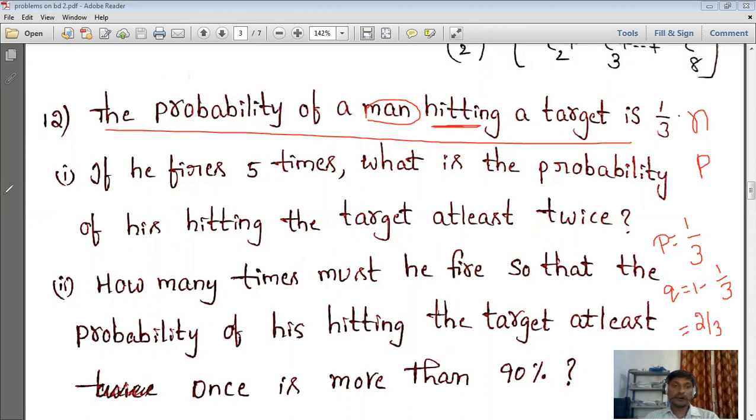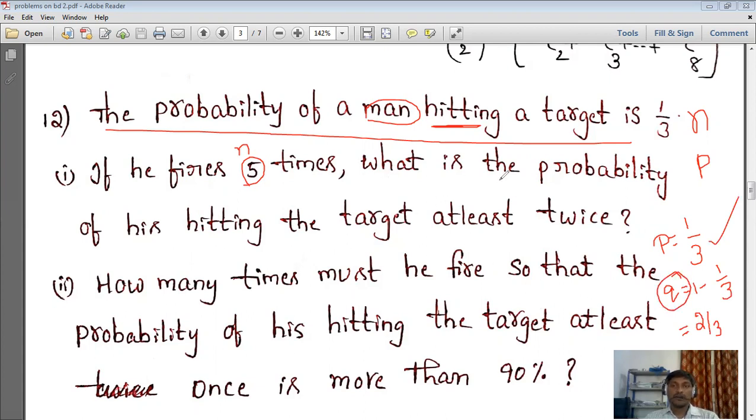Now they gave two problems basically. So the first one is, if he fires 5 times, how many times did he say? 5 times he is firing. So what does it represent? n is equal to 5. So n we know, p we already calculated, and q we also calculated.